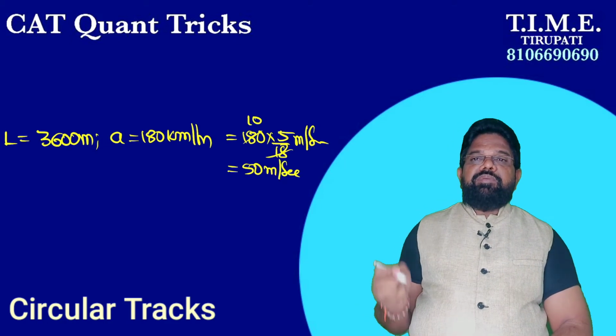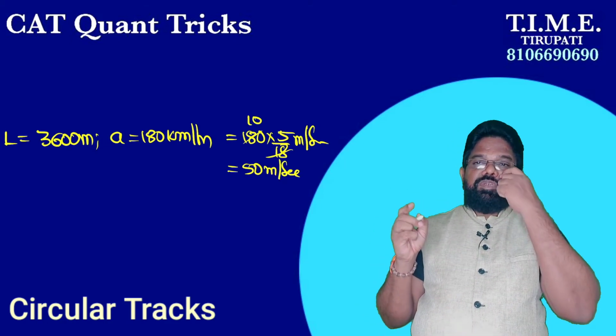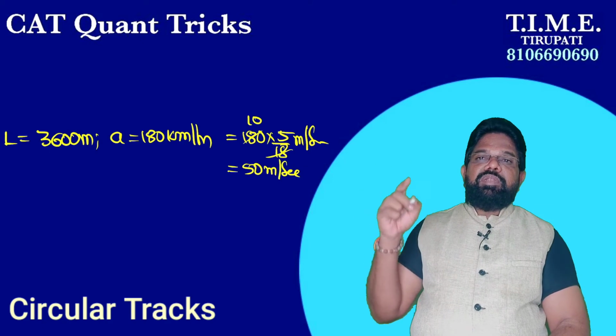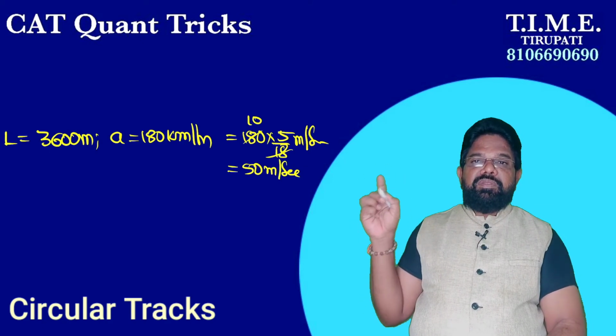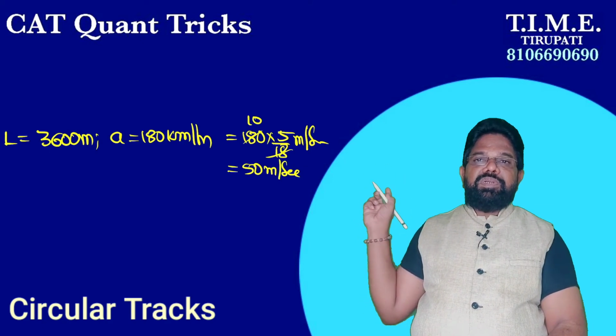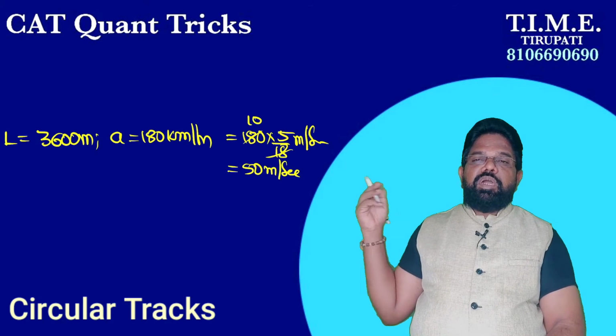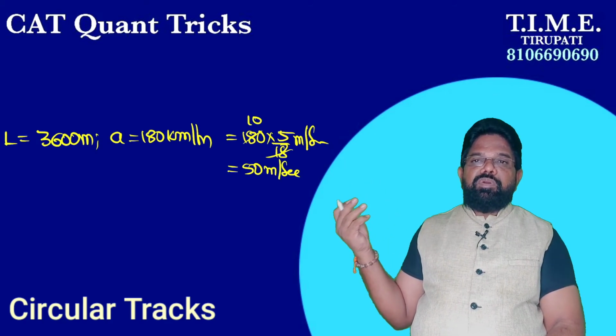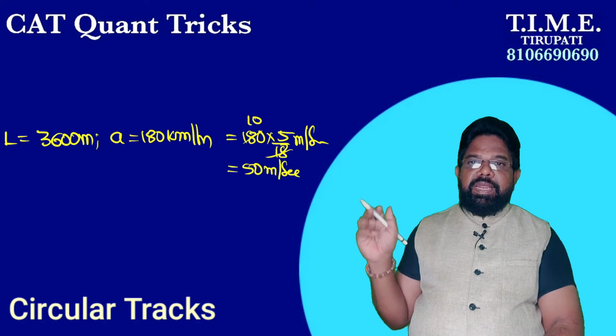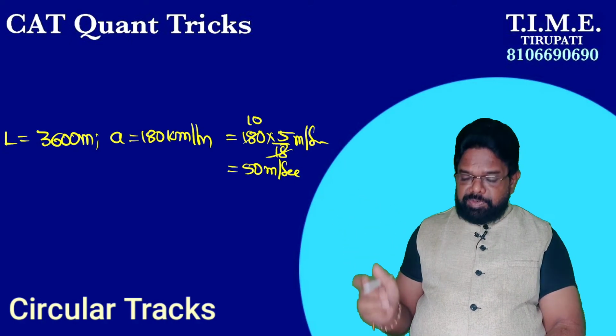That is very important. Be careful in time, speed and distance about units, they must be in the same unit. Here the length of the track is given in meters, so speed also must be in meter per second, but in the question it is given in kilometer per hour. You have to convert that into meter per second by multiplying by 5 by 18. So, 180 into 5 by 18 is 50 meters per second.